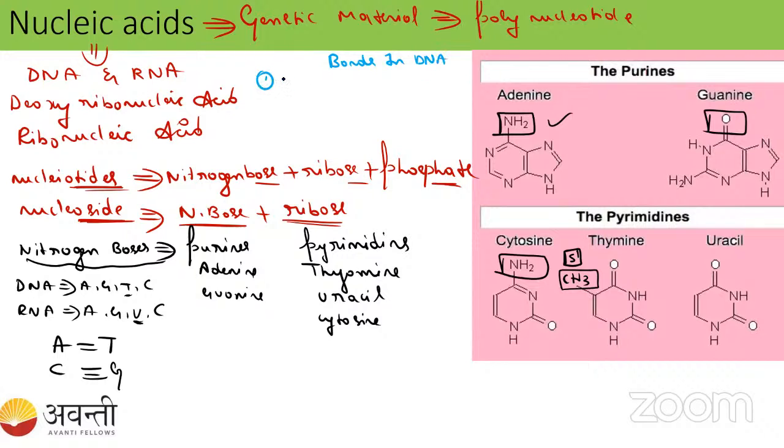One is the phosphodiester bond. Where can you see the phosphodiester bond? Between the nucleotides. For example, here is the adenine.